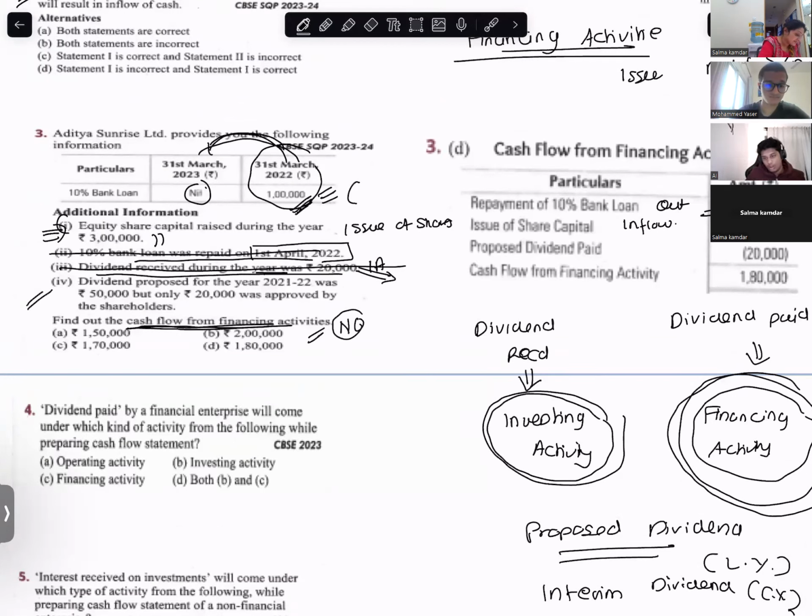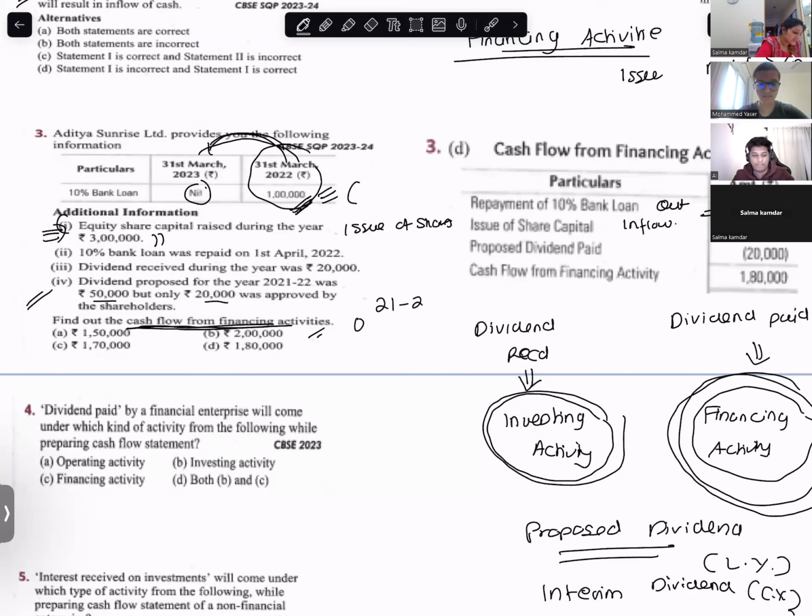Read the fourth adjustment, Yasir. Dividend proposed for the year 2021-22 was 50,000, but only 20,000 was approved by the shareholders. Tell me, 21-22 is which year, current year or last year? Last year. Dividend paid is which activity, Anas?